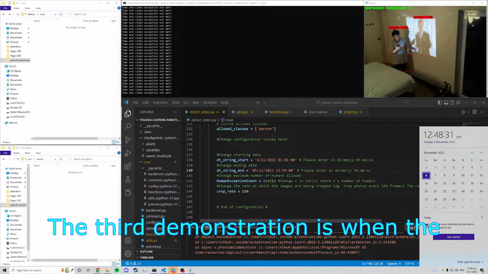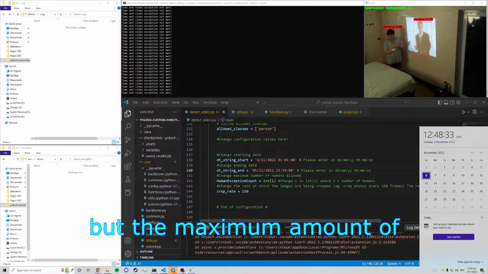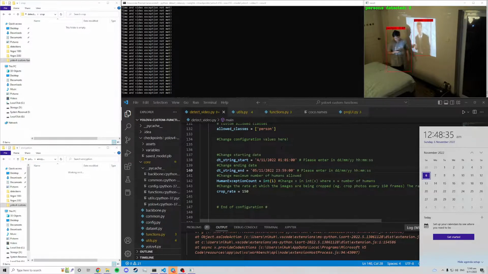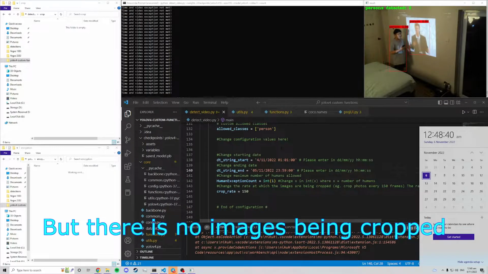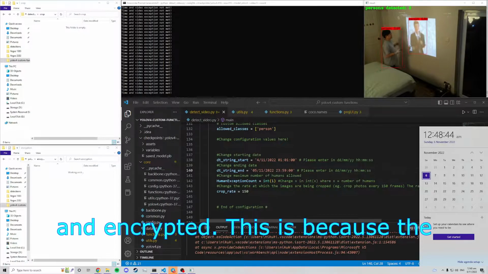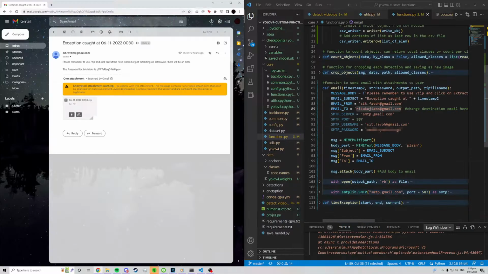The third demonstration is when the time exception is not met, but the maximum amount of humans allowed is 1. Therefore, although me and Rick Astley are dancing over here, there is no images being cropped and encrypted. This is because the time exception has not been met.